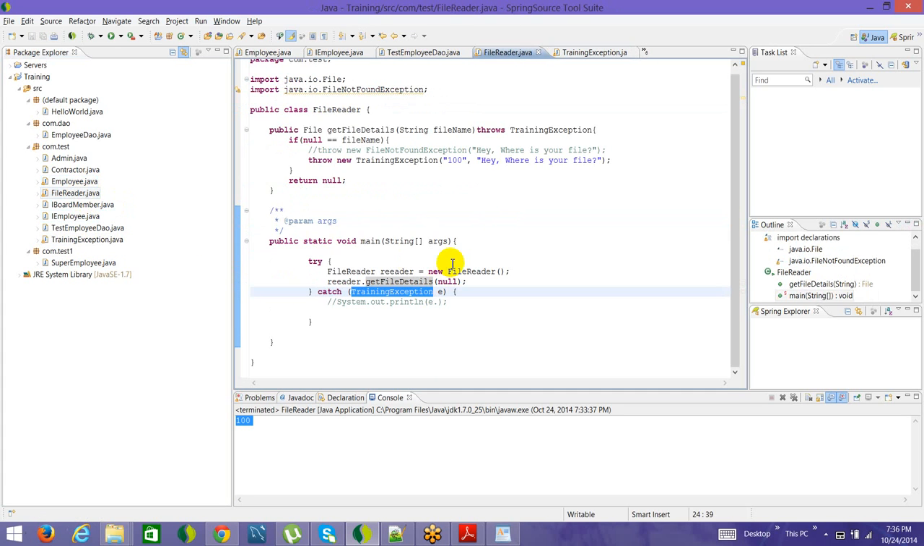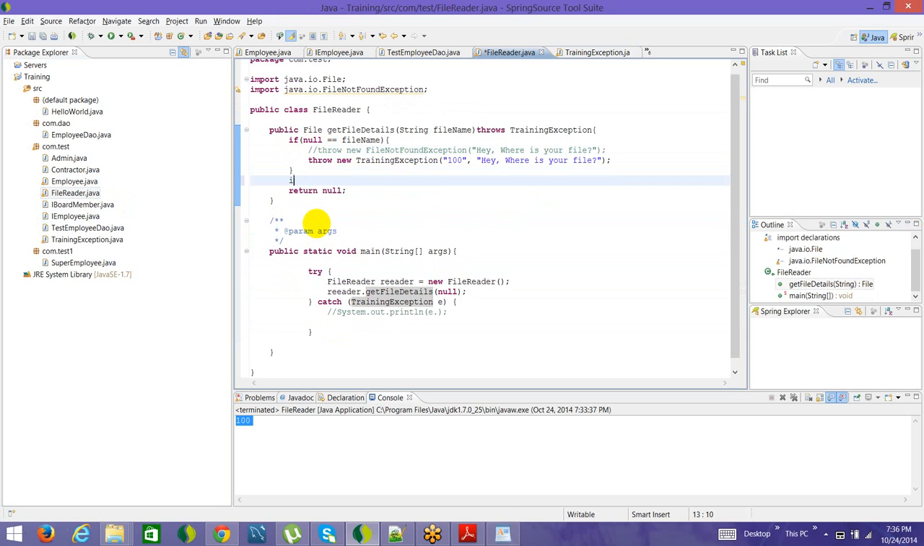So I want to handle both of them in my code. So if that is the case, what do I do? I can add a catch block individually for both of them. And here, instead of throwing, say, TrainingException, in one case I can throw, say, FileNotFoundException. And here I can go and write whatever I had written before about FileReader. So I have this FileReader class.